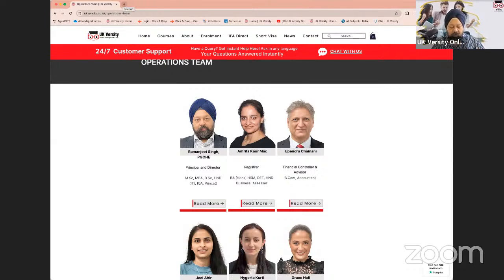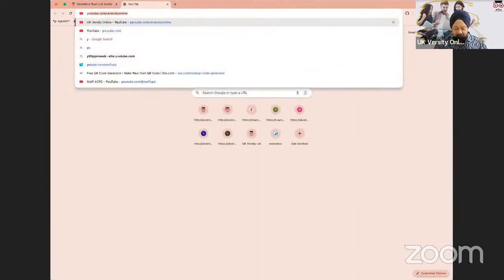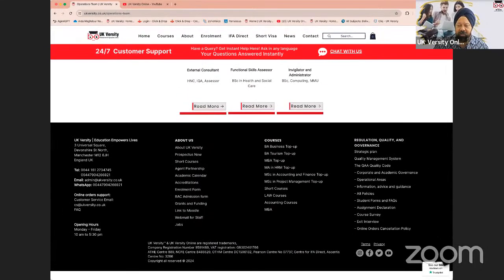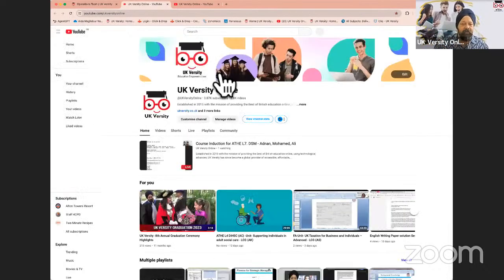Now, you're able to get onto Zoom. We are able to use Zoom very clearly. No problems with that. Second is the website. Third is the YouTube. Because when you look at recordings, if you miss out on any lectures, if you scroll down to the bottom of this website, you have a YouTube icon here. If I click on this icon, it opens the YouTube channel. Now, on the YouTube channel, you would need to go in and subscribe.